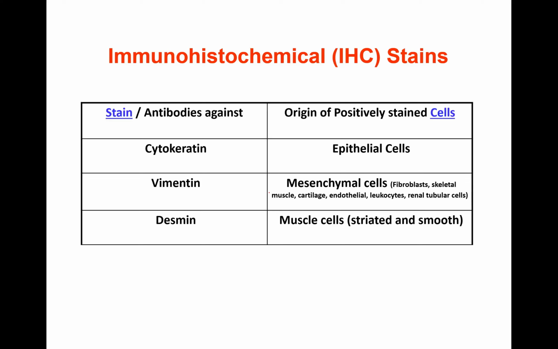Again, immunohistochemical stains, the cell types, and which stain or antibodies we use. For example, if you are given a mass, cells cannot be recognized as epithelial or mesenchymal, confusing cells. Cells have lost their shape. Those are cancerous cells. But you want to know if it is an epithelial or mesenchymal tumor because once cells multiply, they metastasize. For example, this is a cancerous cell, and this is another cancer cell with a bigger nucleus. We don't know if it is epithelial or mesenchymal.